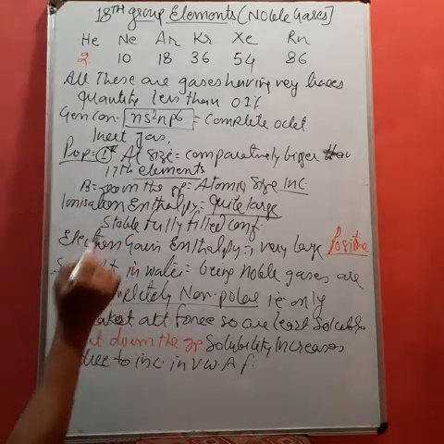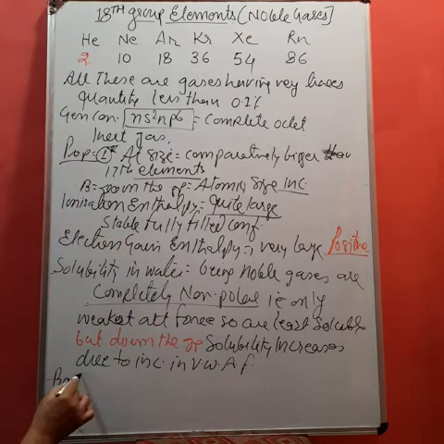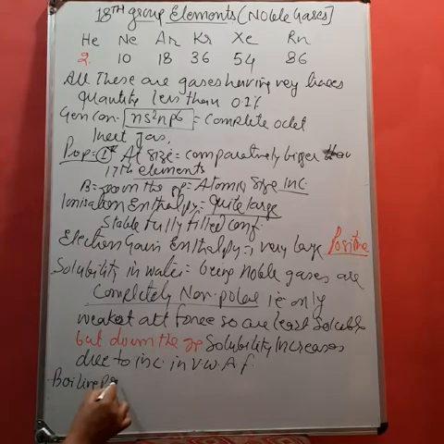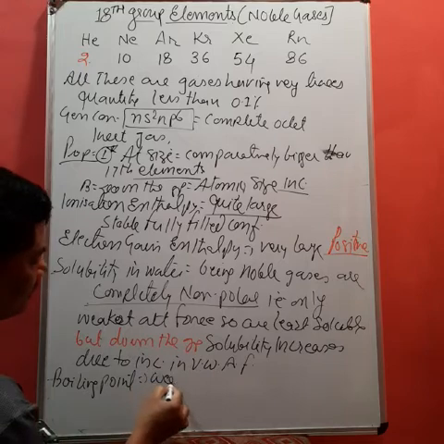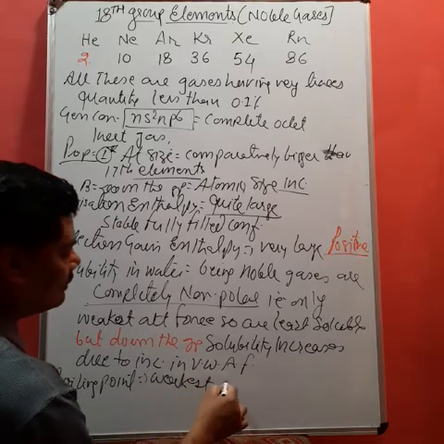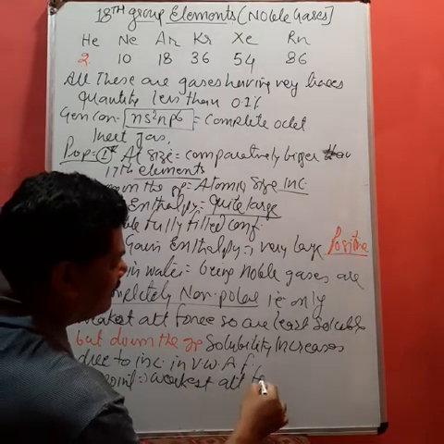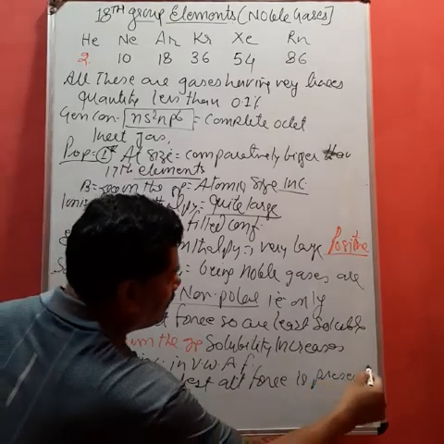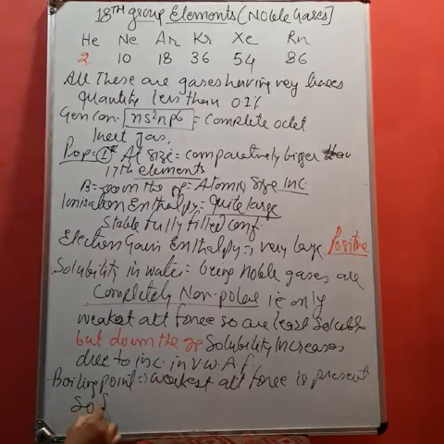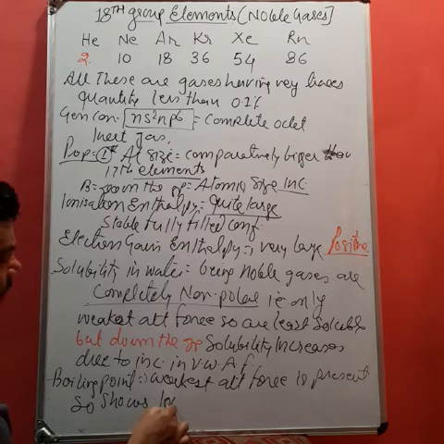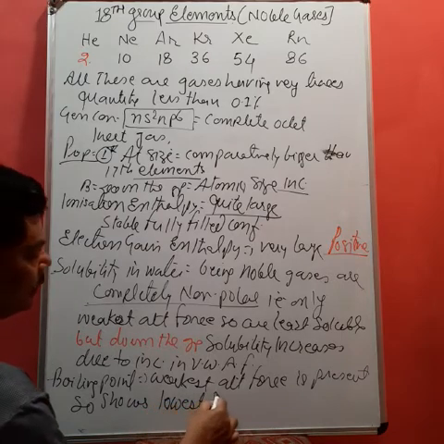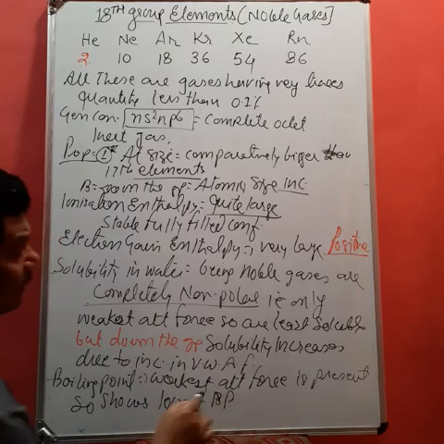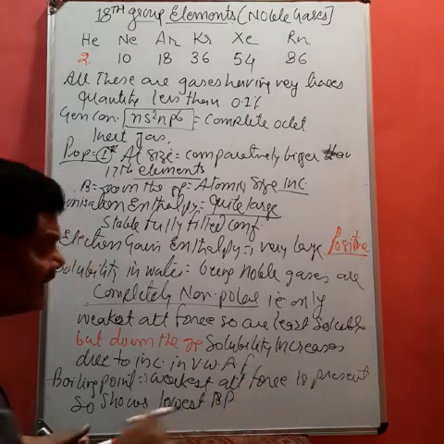Next one is boiling point. Again, the weakest attraction force is present, so they show the lowest boiling point. Down the group, boiling point will increase.